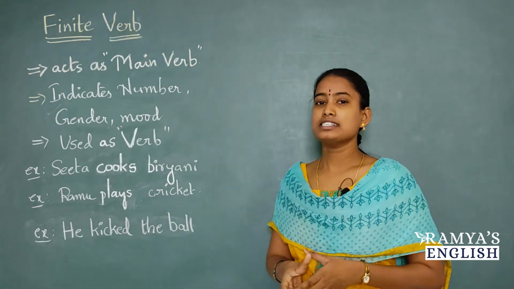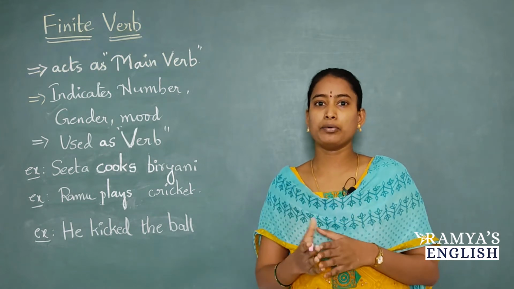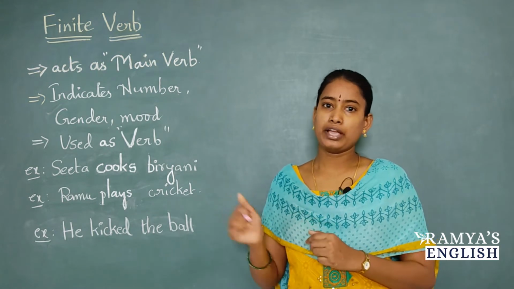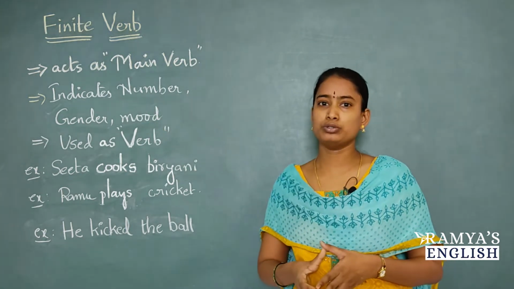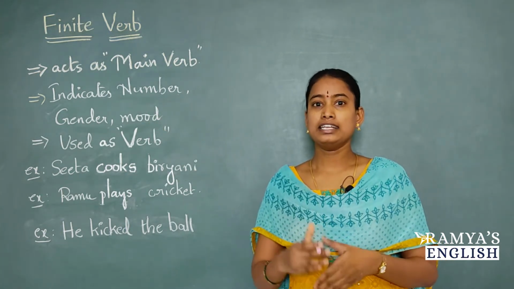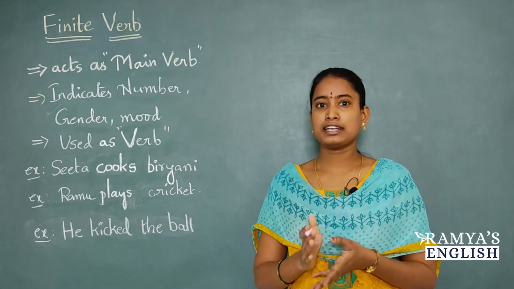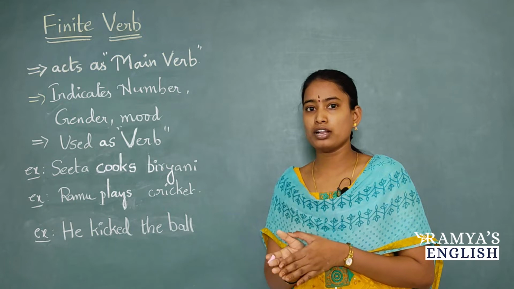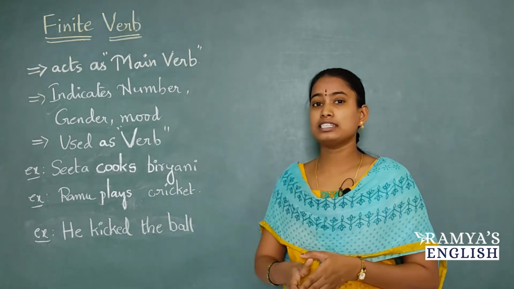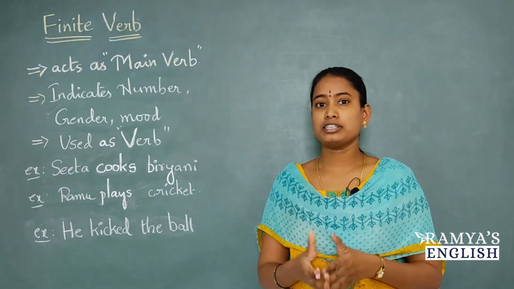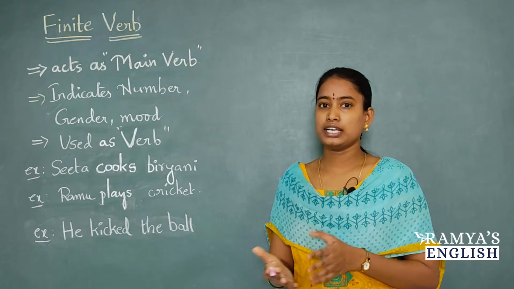Finite verb acts as a main verb in a sentence. Main verb is nothing but the verb which is very important. It acts like a main verb in a sentence and it indicates number, gender, mood. As I said, it changes with respect to the subject and the number of the subject, if it is singular or plural. Based on that the verb changes, and also based on the gender, whether the subject is he, she. Based on the gender also finite verb changes.